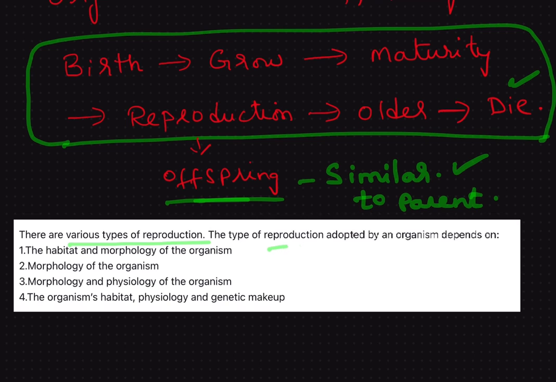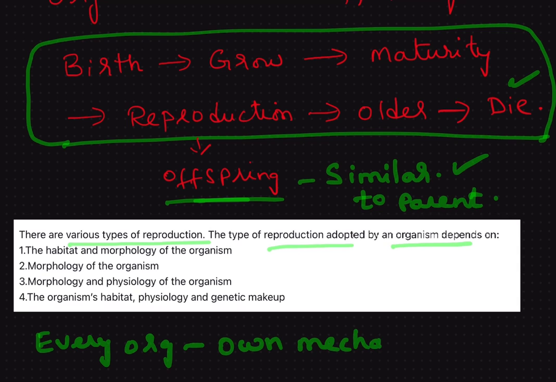The type of reproduction adopted by an organism depends on, yes, the following. Now, the question is, which mechanism the organism adopts depends on the following.